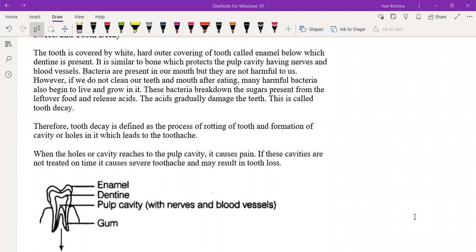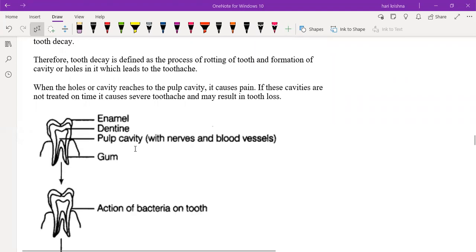Whenever the acid content is increasing in the mouth, it will have an effect on the enamel of the teeth. That means whenever the pH value of the mouth decreases to less than 5.6, it has a direct effect on the enamel of the teeth. So the enamel part will be damaged. If the enamel is damaged, it will affect the dentine. Slowly, the dentine will also be damaged.